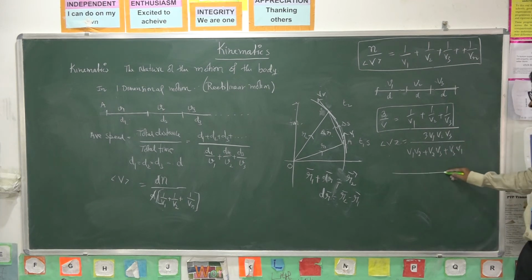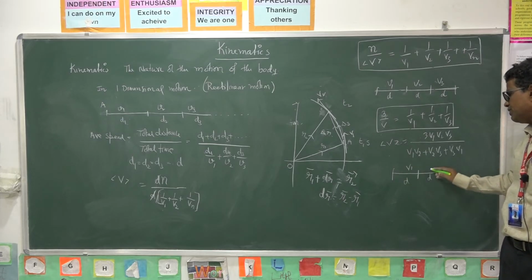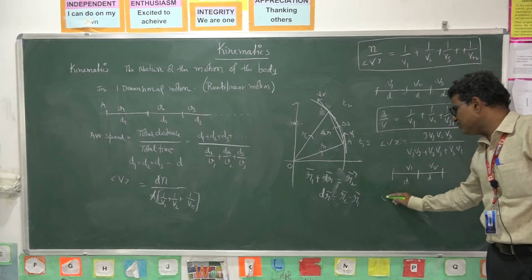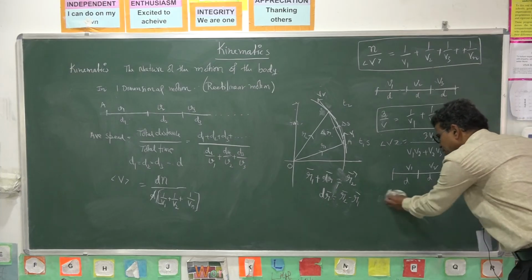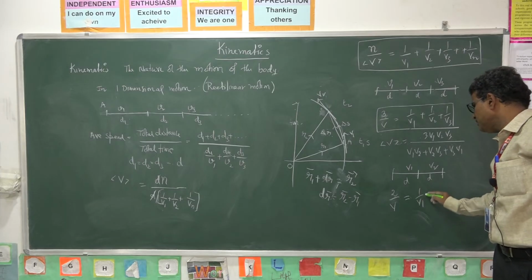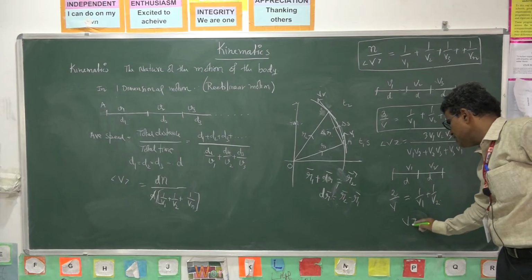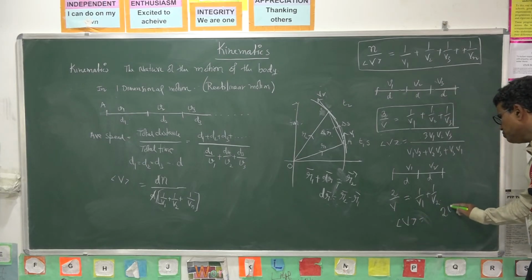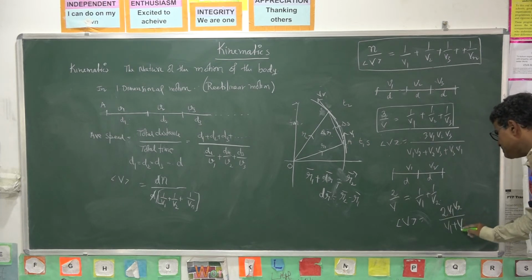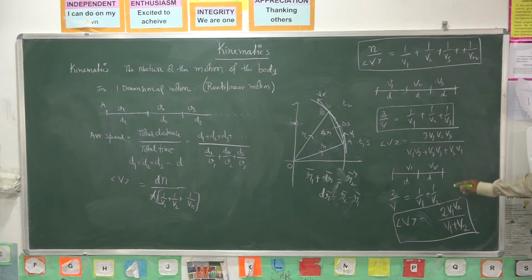Suppose the total journey is divided into 2 parts, first half, second half. The first half travels with a speed v1, the second half travels with a speed v2. Then what is the average speed? In a similar fashion, we have 2 by v is equal to 1 by v1 plus 1 by v2. So v is equal to 2 v1 v2 by v1 plus v2. So this is when you are using this formula.